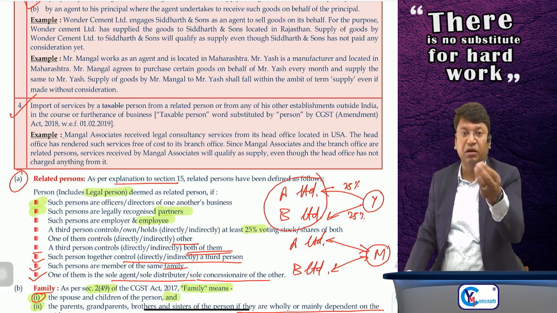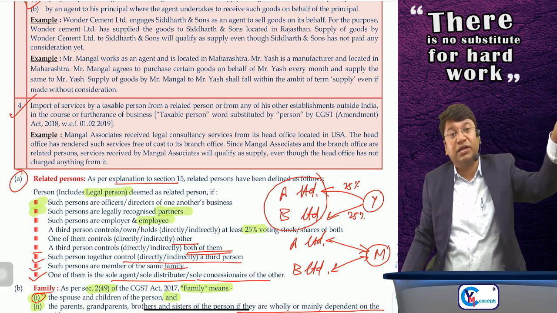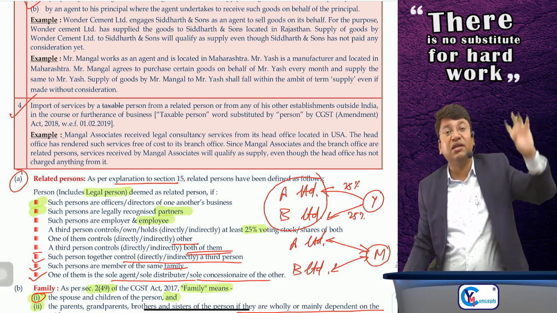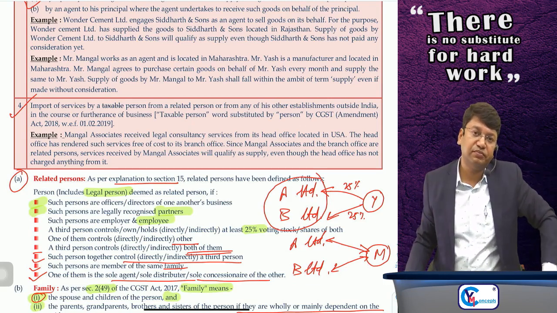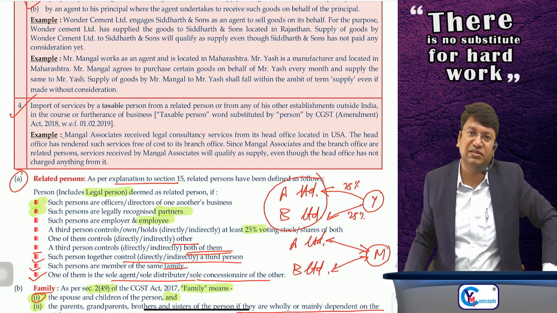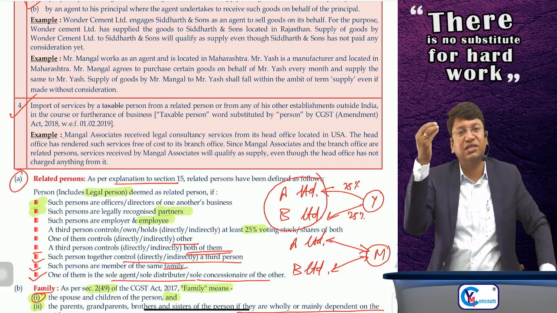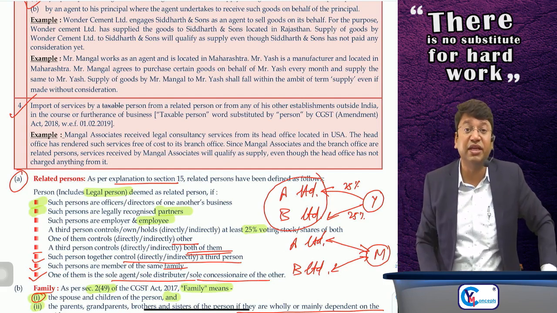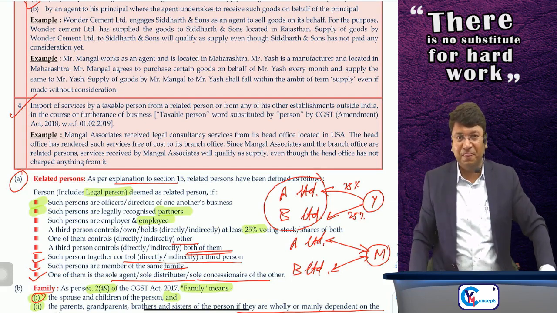See, one more, I'll change the example. This was a question in CA Final. Sir, your brother is located outside India. You are carrying on some business in India, and he's a legal consultant, a lawyer outside India. You have taken some services from him in relation to your business. He has not raised any invoice and has not charged any consideration. Whether it is supply or not, the answer is no, because your brother is not your related person, as he is not dependent on you.